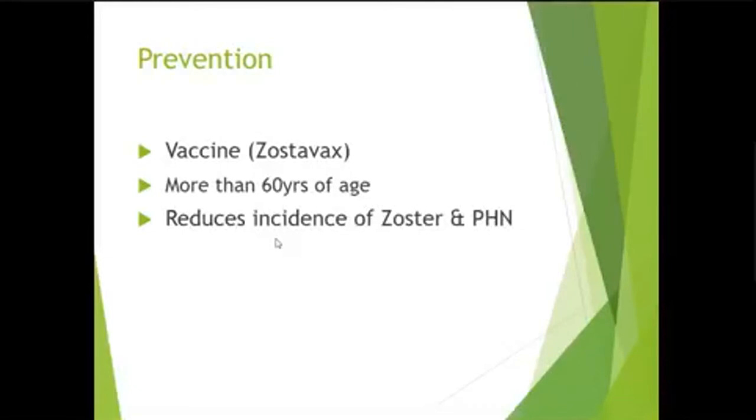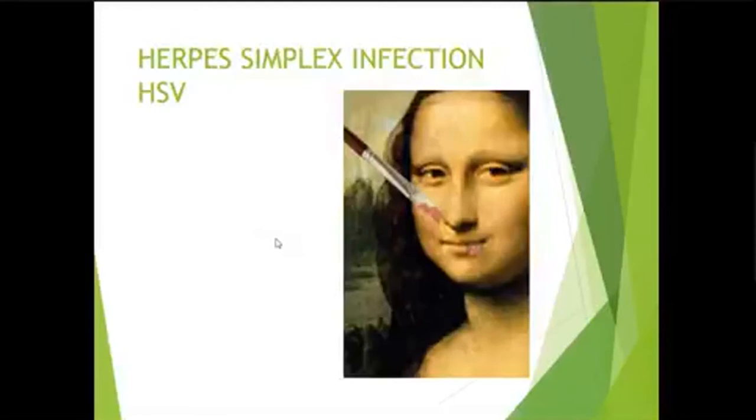So how do you prevent herpes zoster? There is a vaccine called Zostavax, which is given to people more than 60 years of age. This vaccine reduces the incidence of zoster and post-herpetic neuralgia.